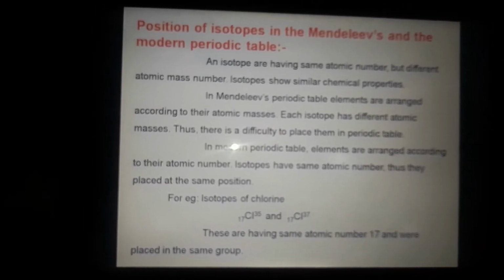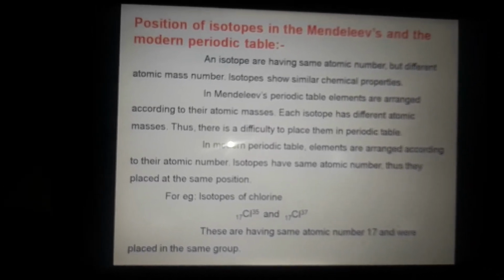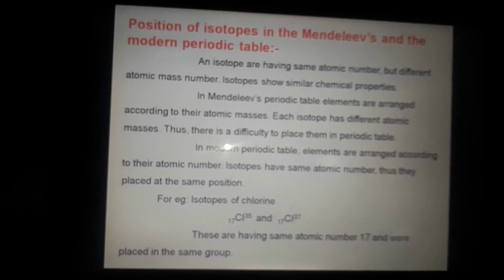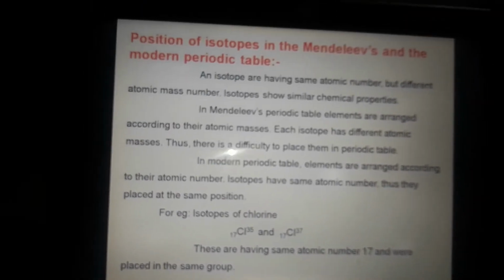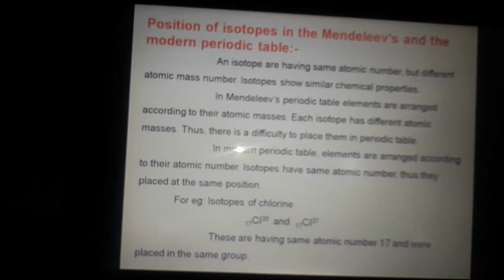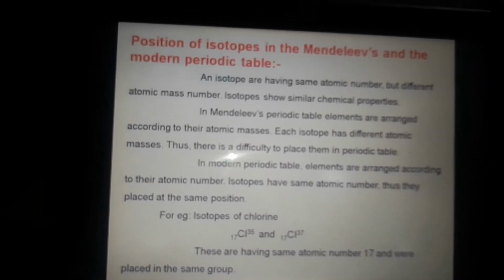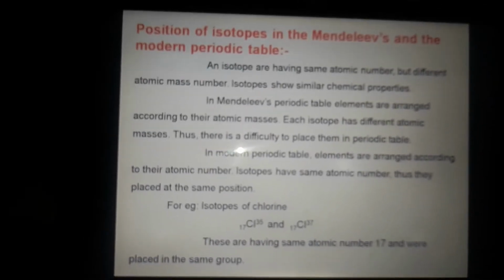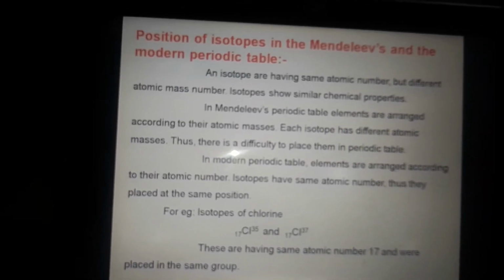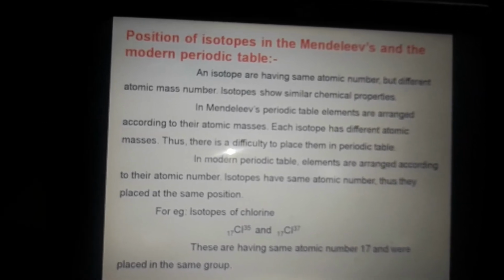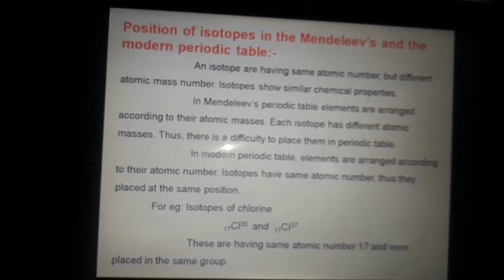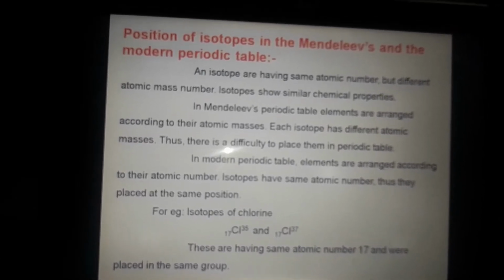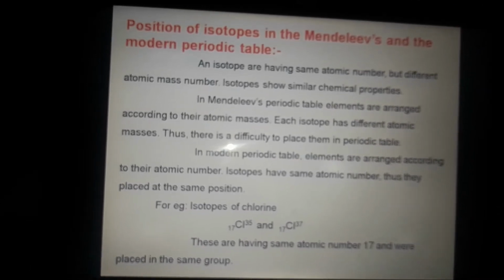But in the modern periodic table, all elements are arranged according to their atomic number. Therefore, elements that have different atomic mass but the same atomic number get the same position in the periodic table. Systematically, isotopes have the same atomic number but different atomic mass number. Isotopes show similar chemical properties.